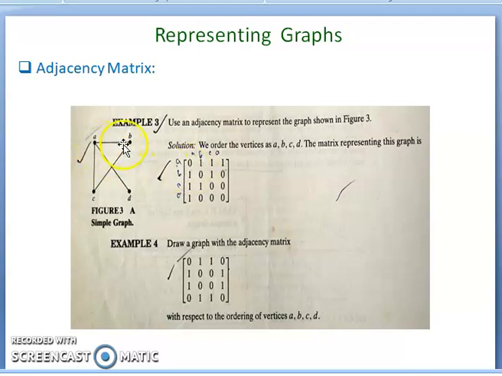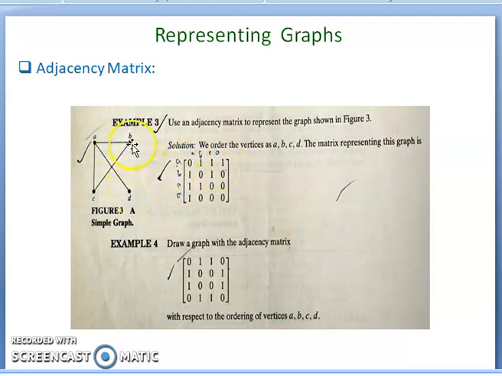Now here, A and B are adjacent vertices because there is a direct edge between A and B. From A to A there is no self loop, so the value from A to A is 0 in the adjacency matrix. From A to B there is an edge, so the value from A to B is 1. From A to C there is an edge, again value 1. From A to D the value is 1.